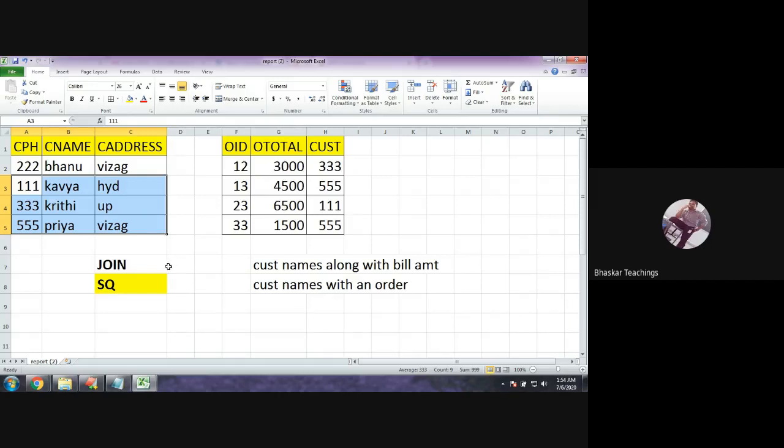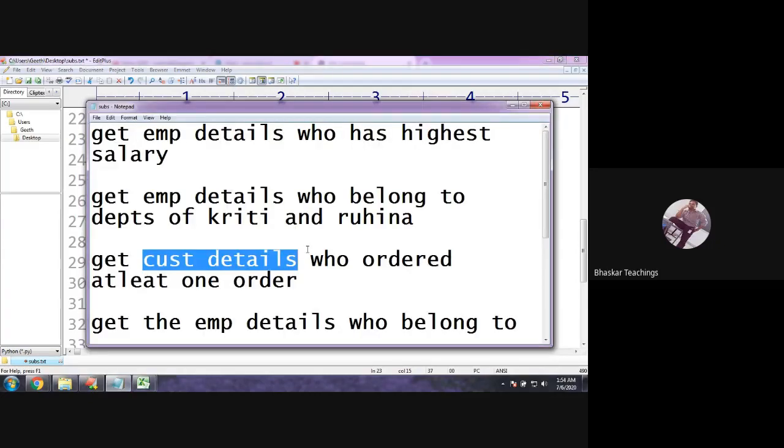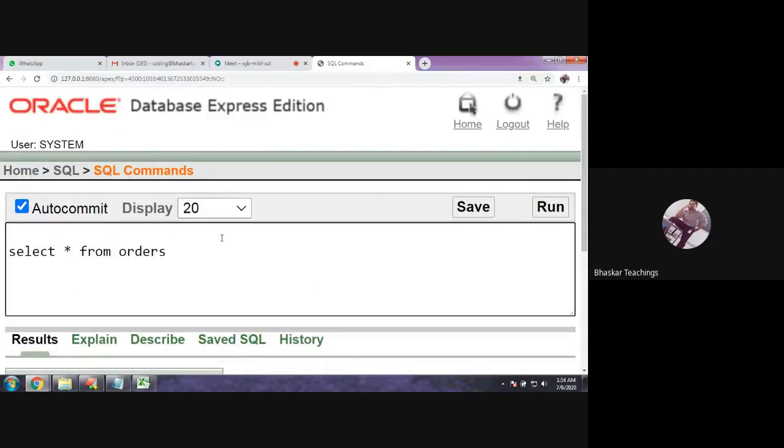The question is like this: get the data from this table based on the condition in this table. So I'm repeating, if you have to get the data from more than one table, go for join, like customer details along with the bill amount: details from this table and bill details from this table. But if you have to get the customer names only based on their order details, customer names with at least one order, customer names from this table but the condition from this table, in such cases you can go for subqueries. For this question, we can perform a join also, but instead of join, you can perform a subquery operation.